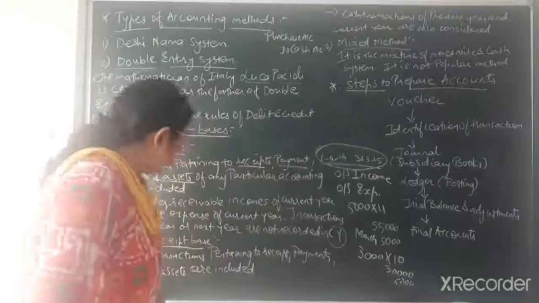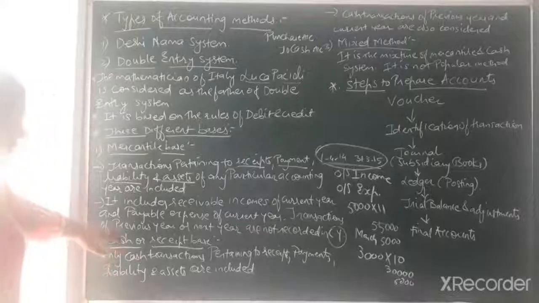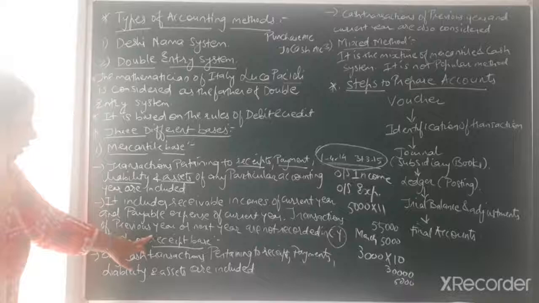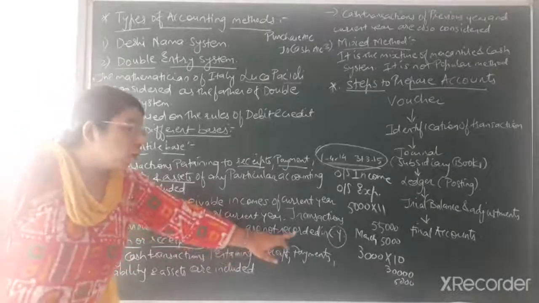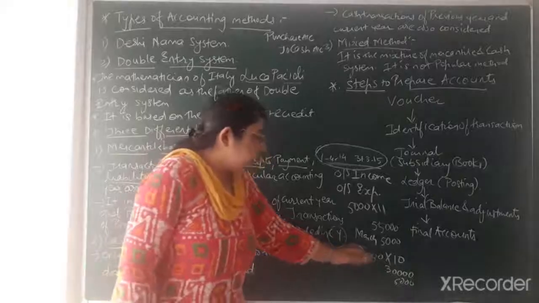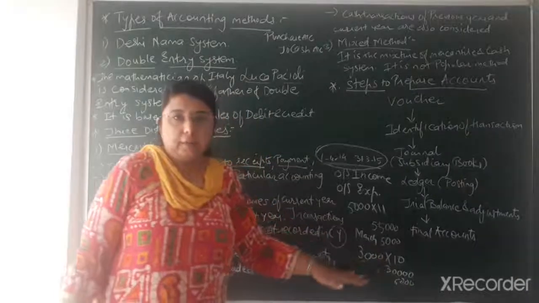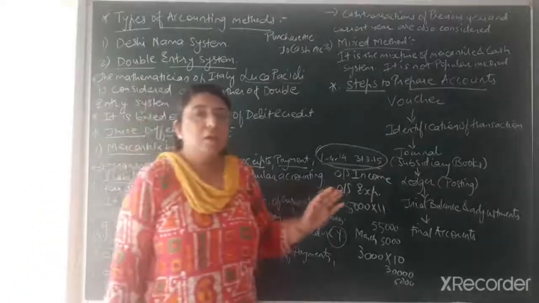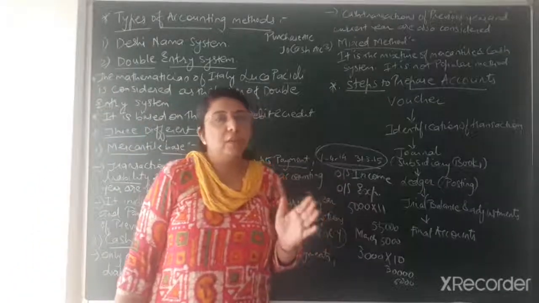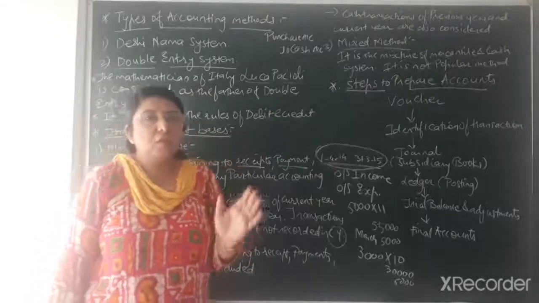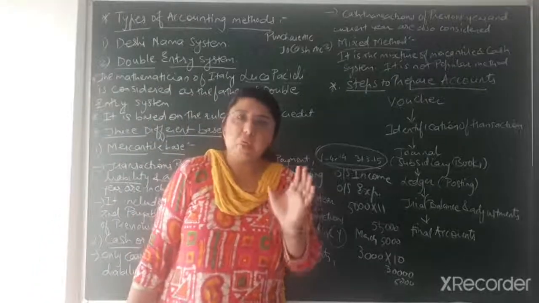Now the next point: expenses payable for the current year. Transactions of the previous year or next year are not recorded in the current year. Here the earlier example was outstanding expense of the current year. Suppose the salary is 5,000 per month, so 5,000 into 12 would come to 60,000. So 60,000 is the total salary to be paid for the current year.